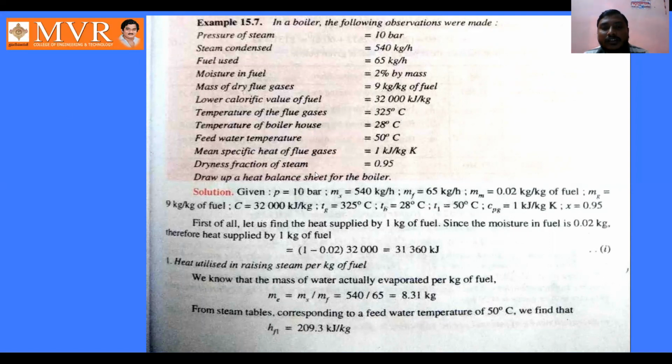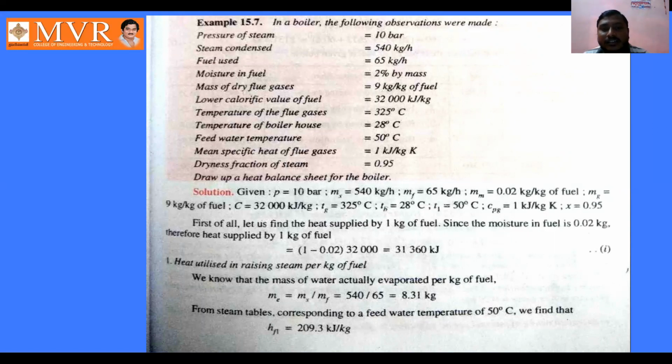Draw up a heat balance sheet for the boiler. See here, he is asking in the problem, by using all these observations, we need to calculate, or draw, the heat balance sheet for the boiler. In the problem itself, he has given the pressure value as 10 bar, and mass, which we are giving